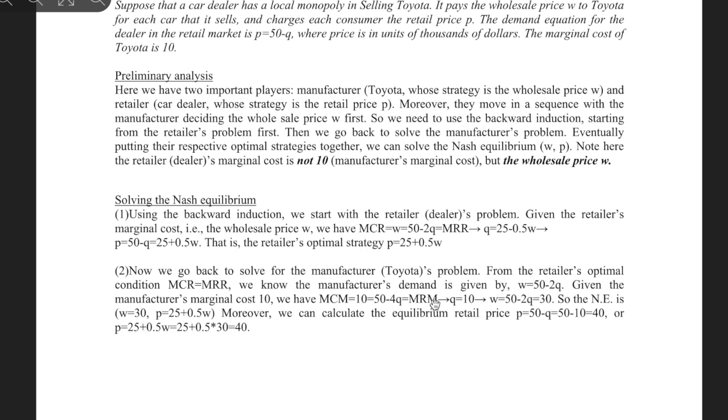With this we can solve the Nash equilibrium for both the retailer's and manufacturer's prices, right? So we're going to go to the whiteboard to see it in more detail.